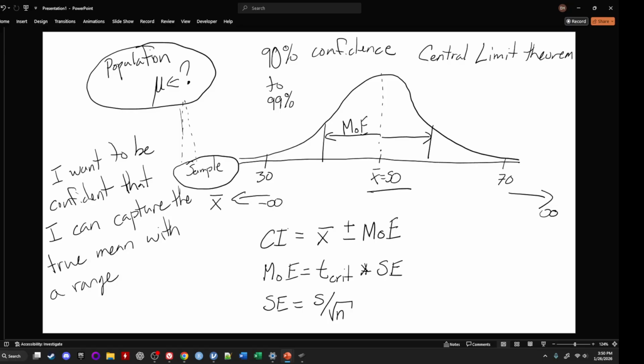It's like, okay, so I can calculate this. I have my raw data, like 10, 20, 21, 33. I can calculate a standard deviation there, or my sample standard deviation. So I'll just say that that is S. I can calculate my sample size. That'd be something like the number 4. I can calculate my x bar here. But how do I get this t critical?